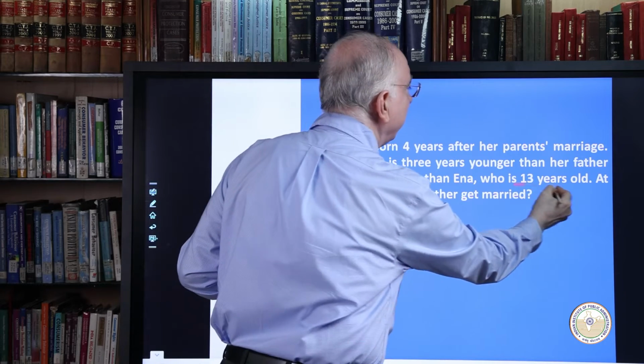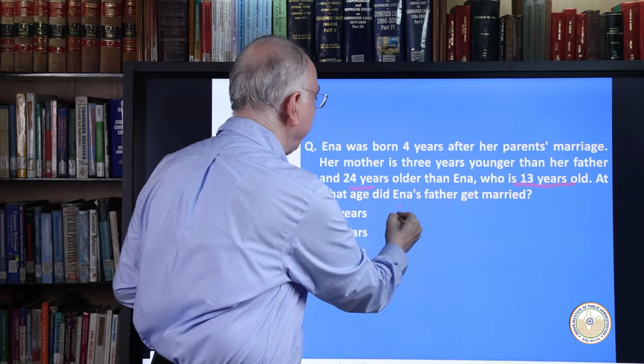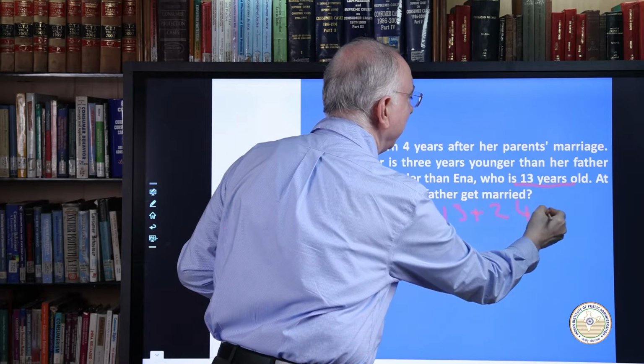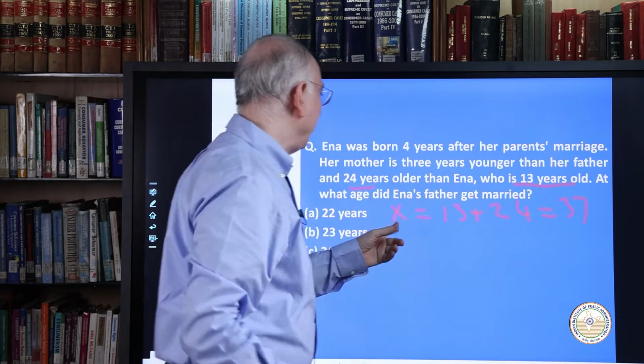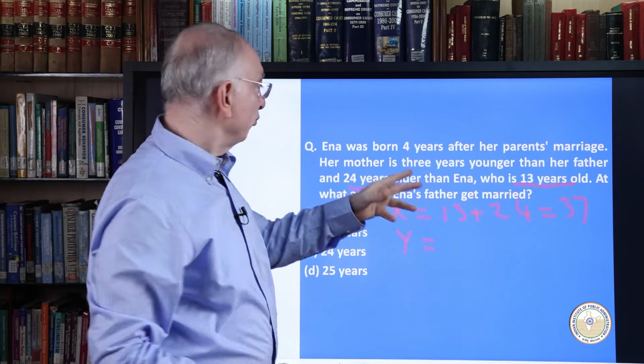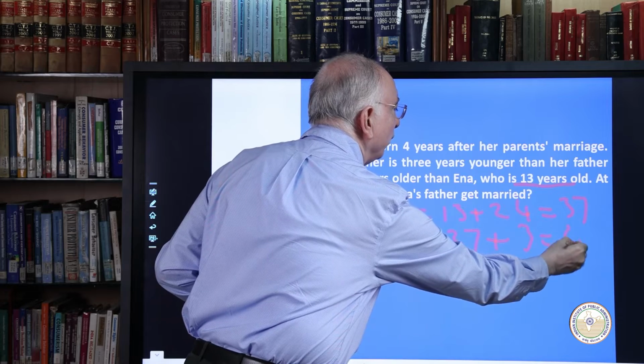Now, Ina is 13 years old. Her mother is 24 years older. So mother's age, say x, is equal to 13 plus 24. That means her present age is 37. And father's age, suppose it is y, because of a 3 years difference between mother and father, is 37 plus 3, which is equal to 40.